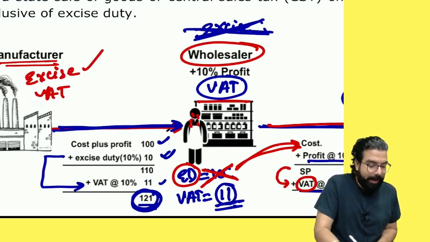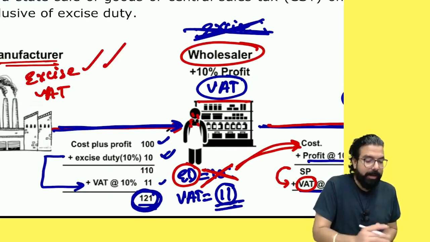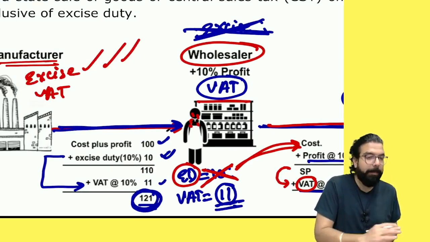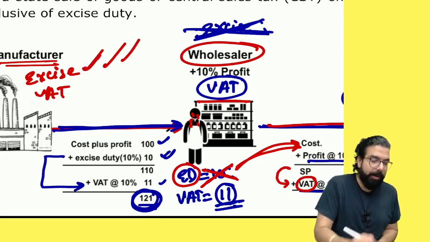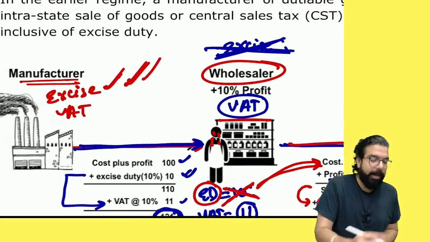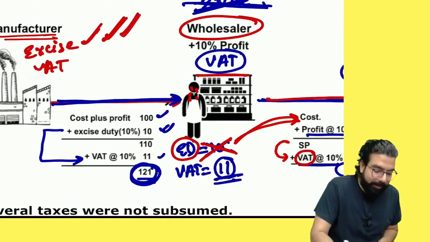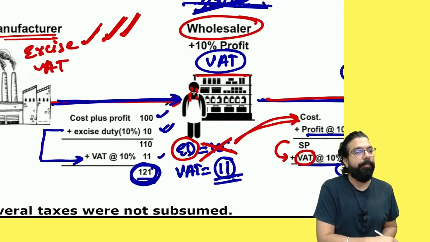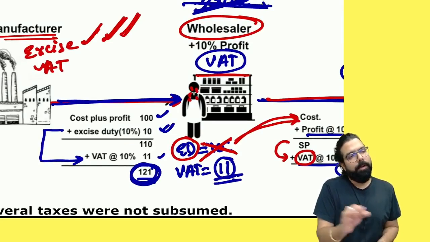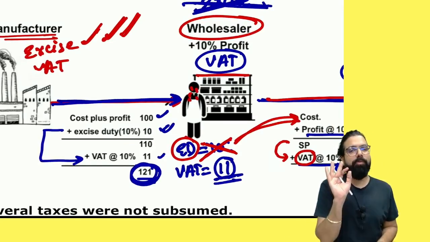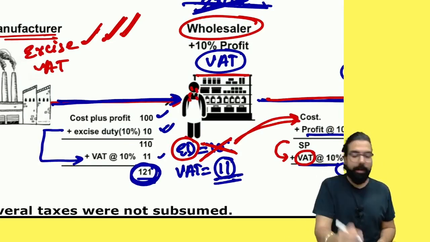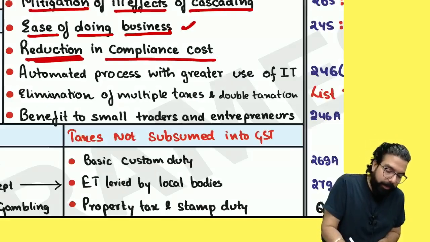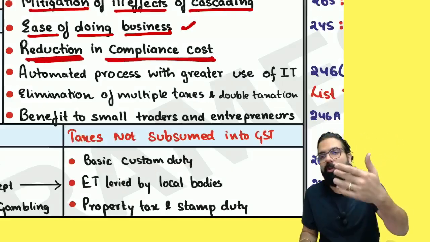VAT books of accounts to be maintained, VAT returns to be filed, all VAT compliances to be done, excise returns to be filed, excise books of accounts to be maintained, excise compliances to be done. Now what are the compliances? Only GST accounts to be maintained and GST compliances to be done, and hence a reduction in compliance.